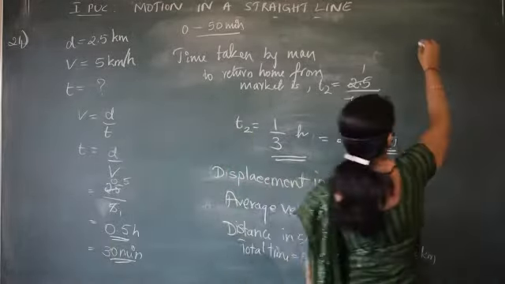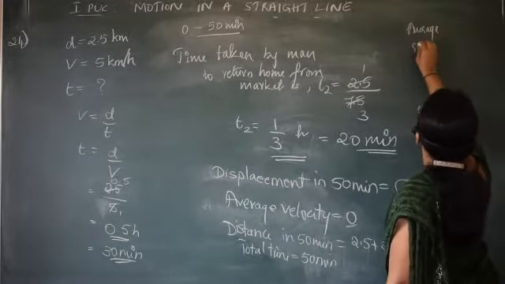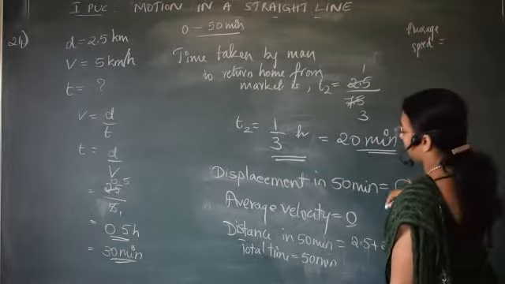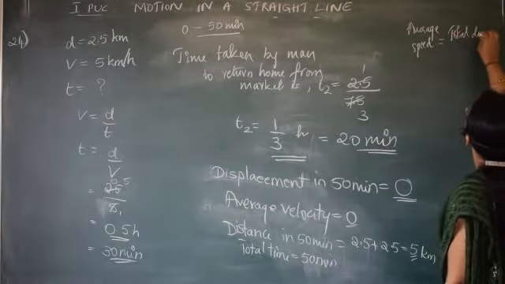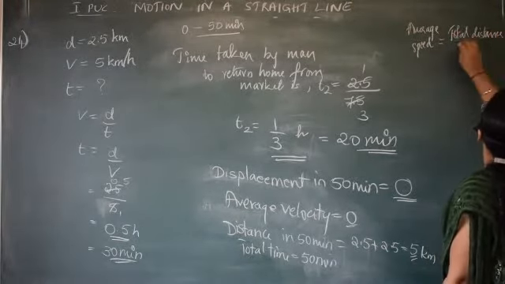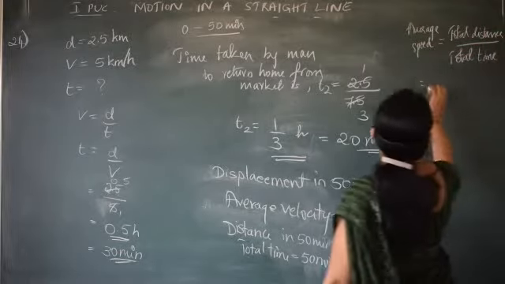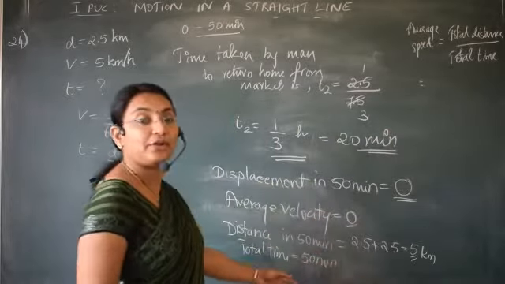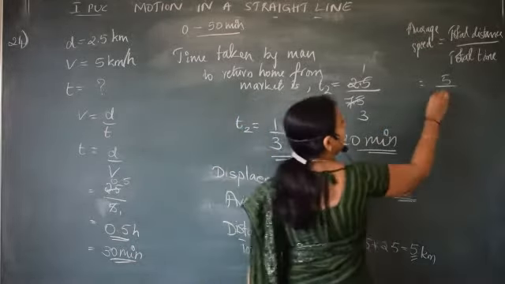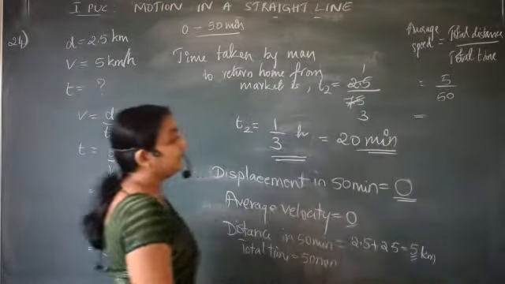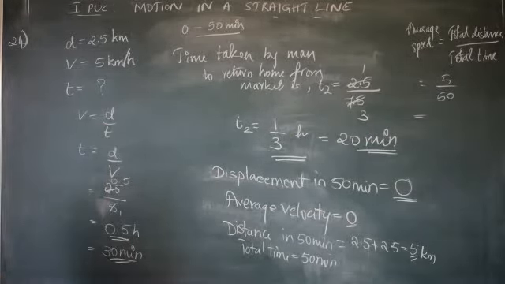Therefore I can say average speed is equal to total distance divided by total time. What is the total distance traveled? 5 kilometer divided by, what is the total time? 50 minutes. What is the average speed? 5 by 50, so I can say 0.1, correct?